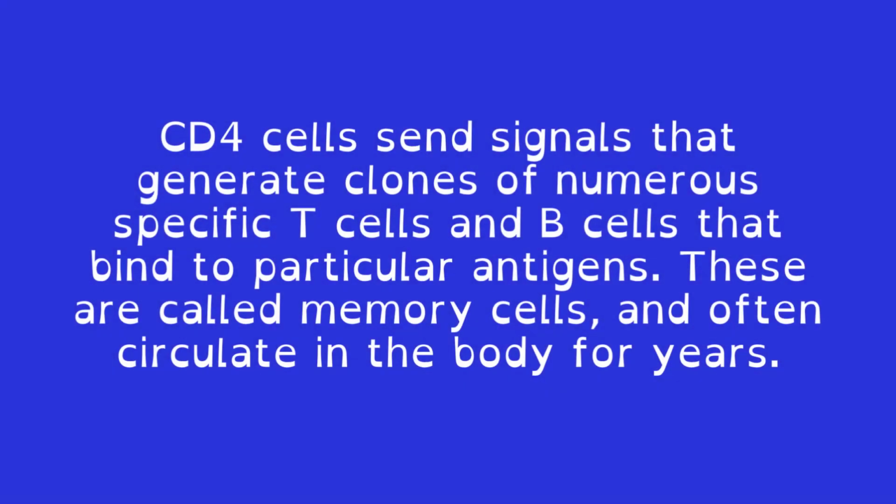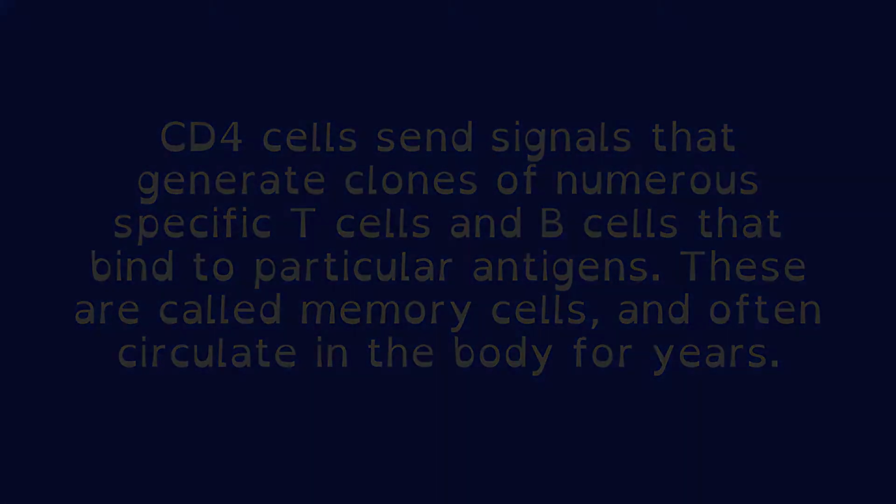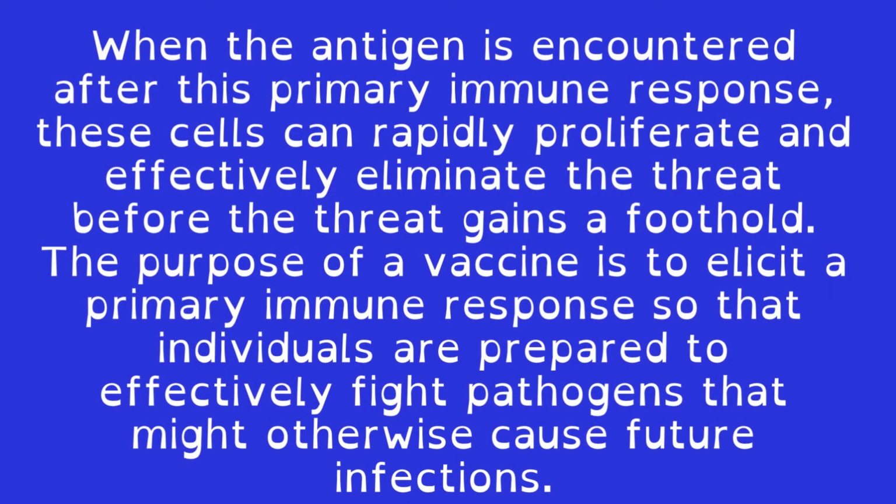CD4 cells send signals that generate clones of numerous specific T cells and B cells that bind to particular antigens. These are called memory cells and often circulate in the body for years. When the antigen is encountered after this primary immune response, these cells can rapidly proliferate and effectively eliminate the threat before the threat gains a foothold.